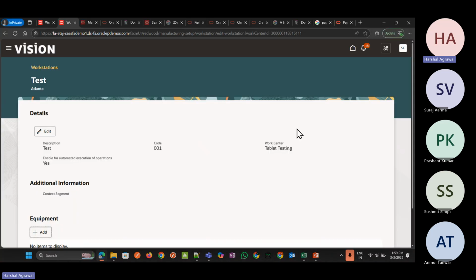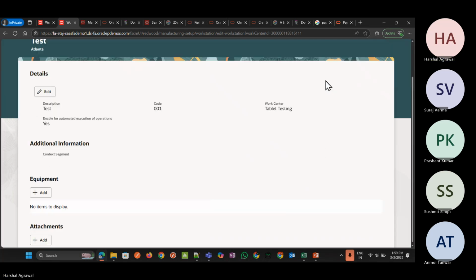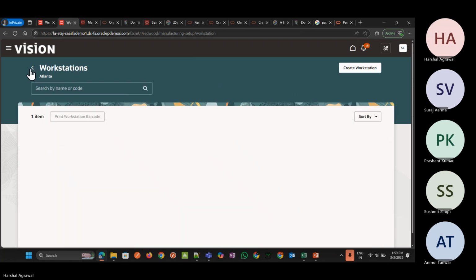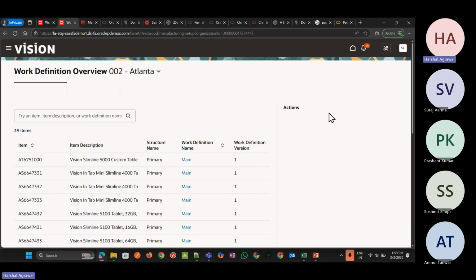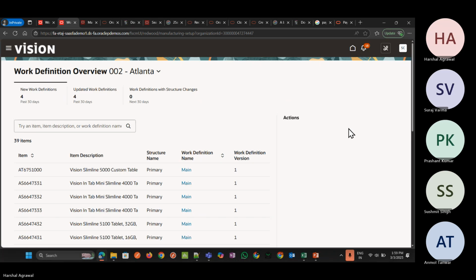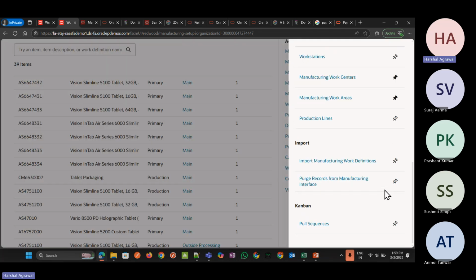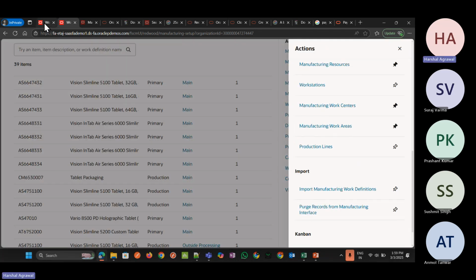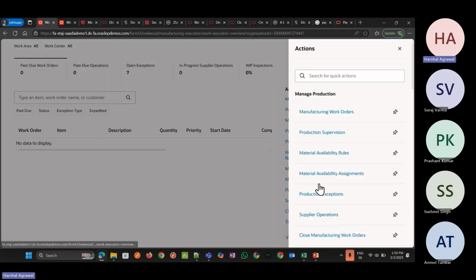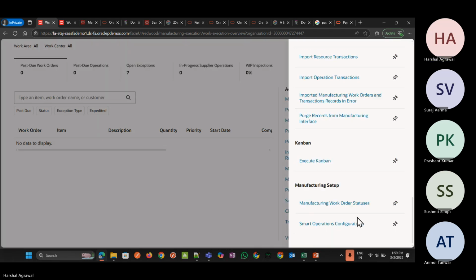Now let me go back to the system, to the workstation, and view all actions. I think for this I need to go to work execution and then smart operation configuration.